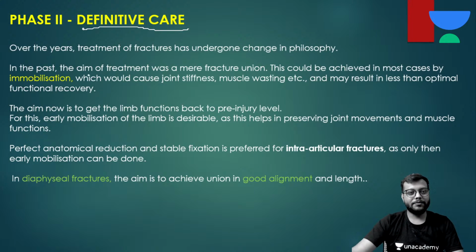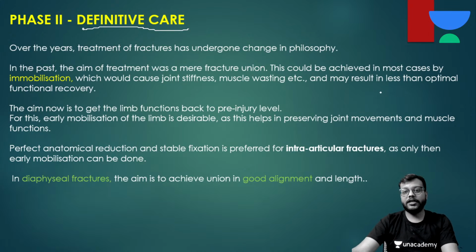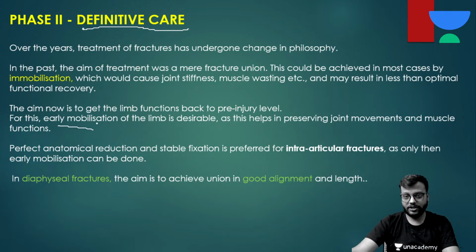So जो मैंने अभी समझाया, that is only written, बस थोड़ा अंग्रेजी में लिखा हुआ है. Okay, so in the past the aim of treatment was a mere fracture union. It could be achieved in most cases by immobilization, but it would result in joint stiffness and muscle wasting and may result in less than optimal functional recovery. Okay, but now the major aim is to get limb functions back to the pre-injury level, and for this we need early mobilization.